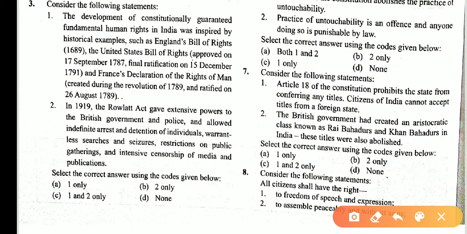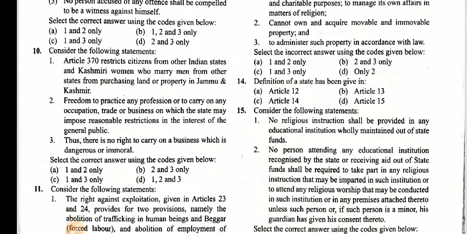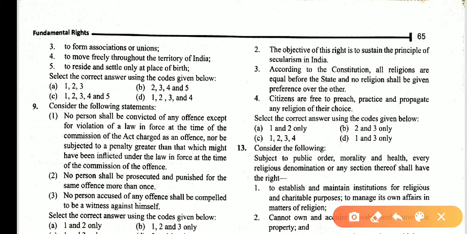Consider the following statements are correct. All citizens shall have the right to freedom of speech and expression. Yes, to assemble peacefully and without arms. These statements are also correct because this describes Article 19, Clause 1. To form association or union, yes. To move freely throughout the territory of India, yes. To reside and settle only in the place of birth. This statement is incorrect because it is to reside and settle in any part of India. So correct statements are 1, 2, 3, 4. So answer is D.